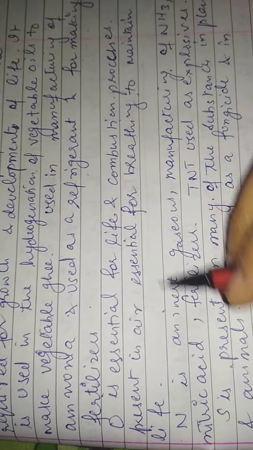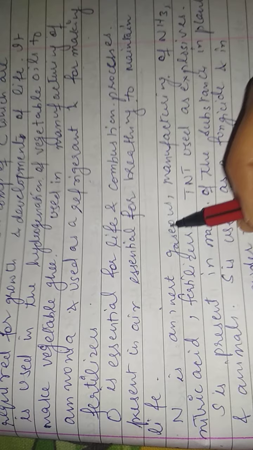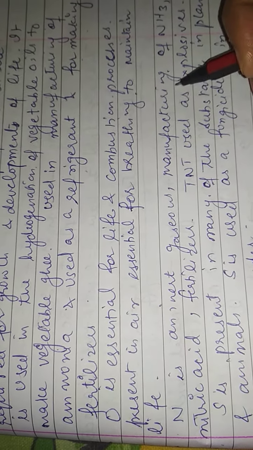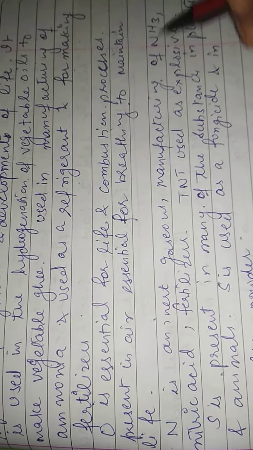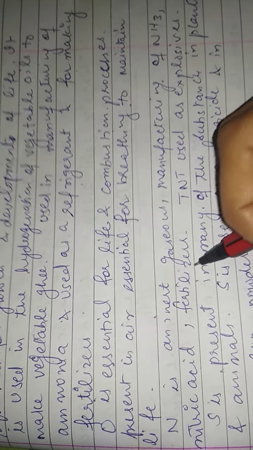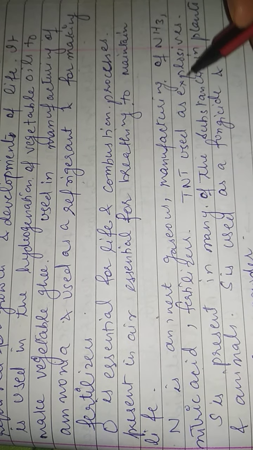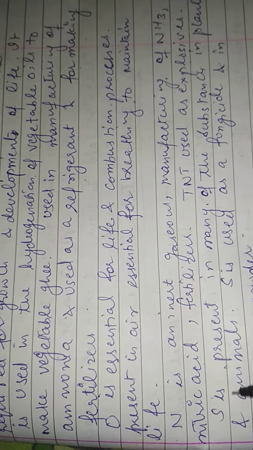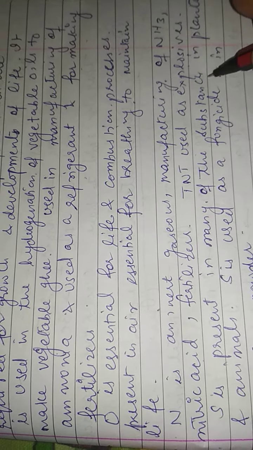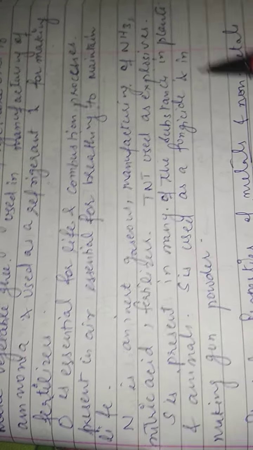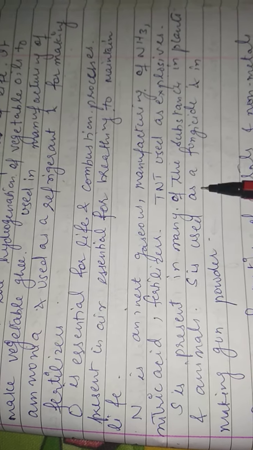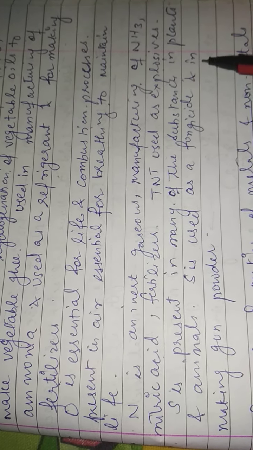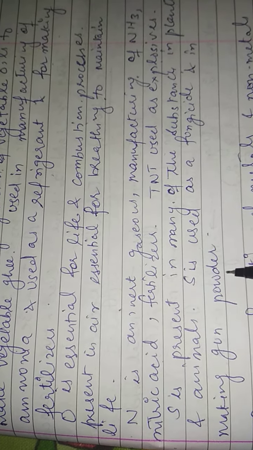Nitrogen is an inert gas. It is used in manufacturing of ammonia, nitric acid, fertilizers, and TNT used as explosives. Sulfur is used in many of the substances in plants and animals. For example, sulfur is used as a fungicide and in making gunpowder.